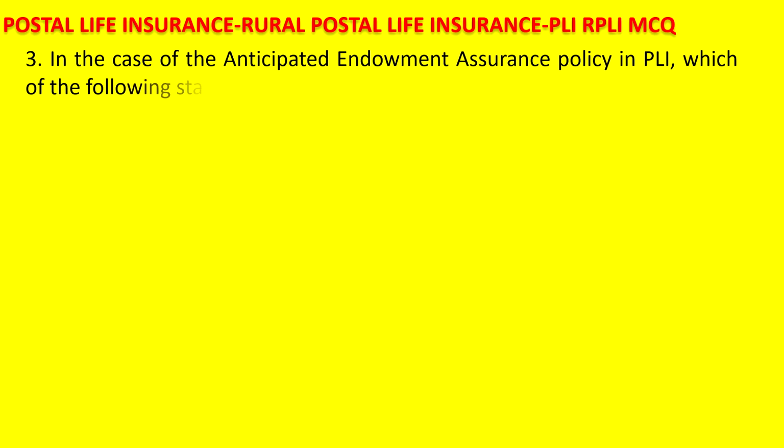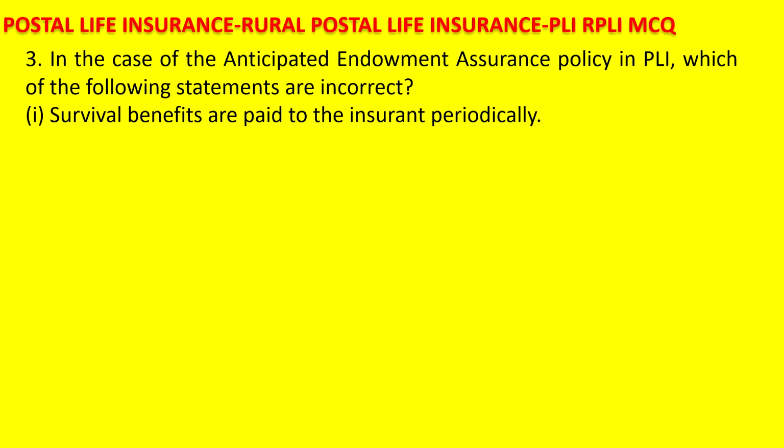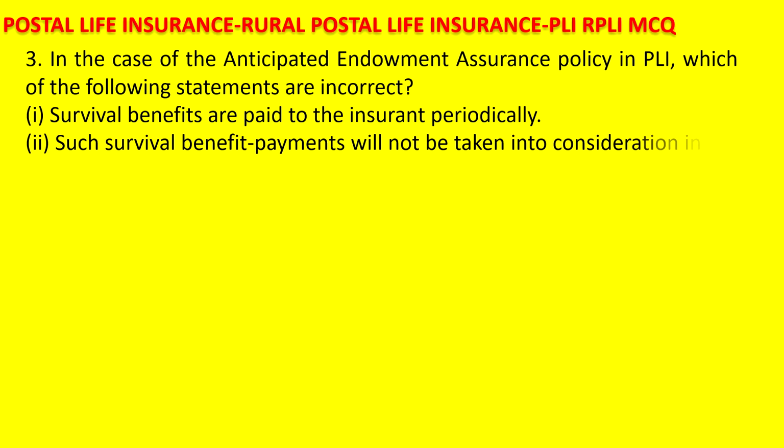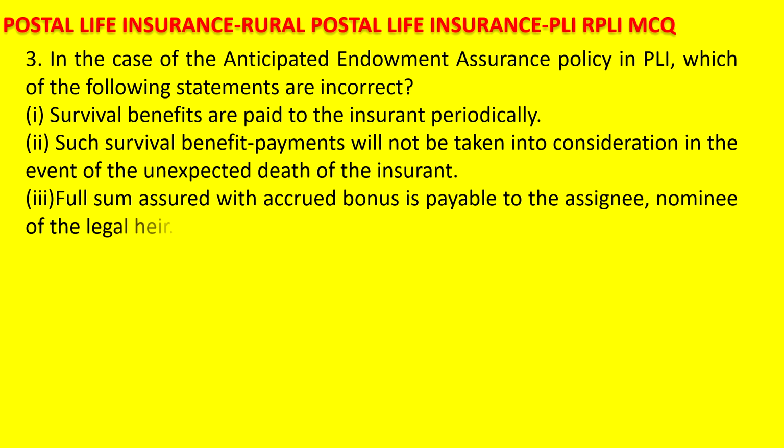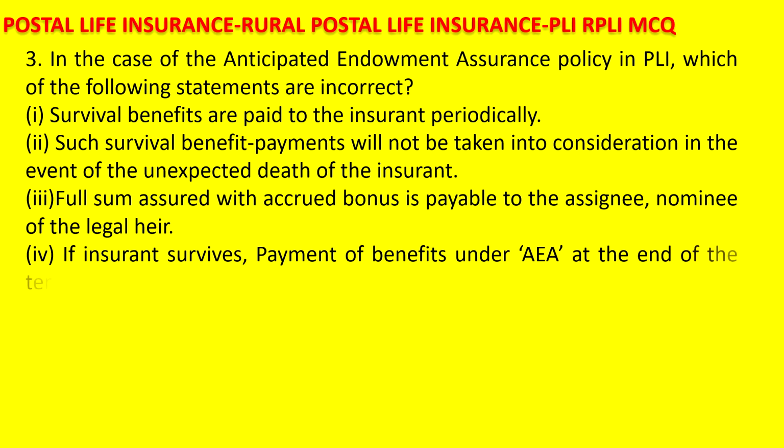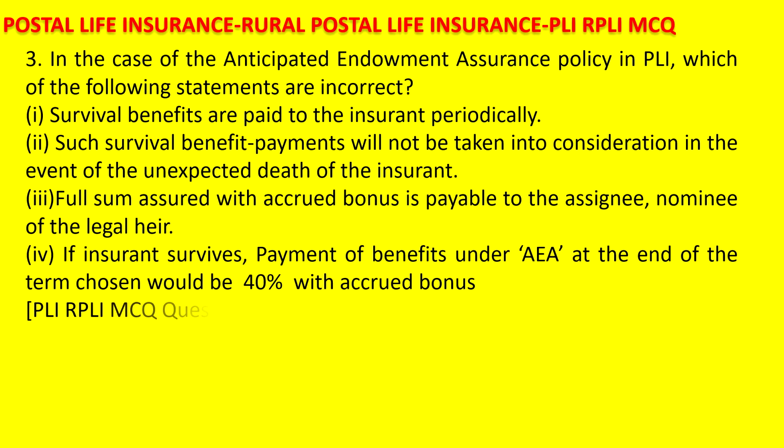Okay. Next one. In the case of anticipated endowment assurance policy in PLI, which of the following statements are incorrect? 1. Its survival benefits are paid to the insurant periodically. 2. Survival benefits payments will not be taken into consideration in the event of unexpected death of the insurant. 3. Full sum assured with accrued bonus is payable to the assignee, nominee or the legal heir. 4. If the insurant survives, payment of benefits under AEA at the end of the term chosen would be 40% with accrued bonus.